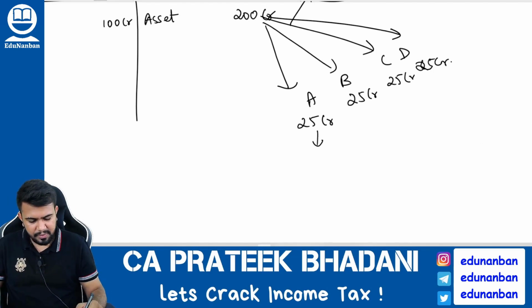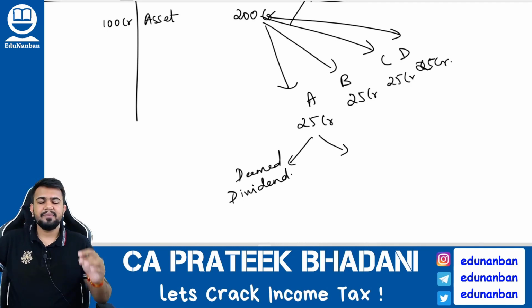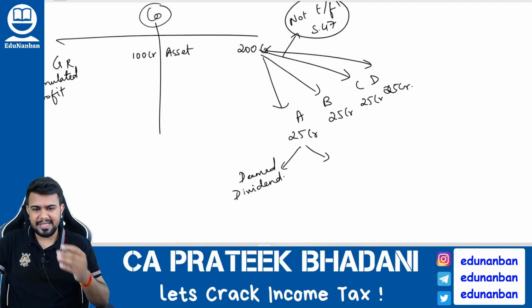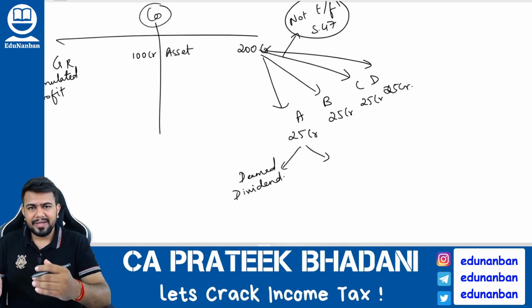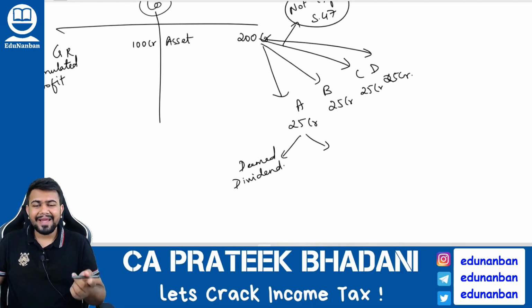the shareholder has to pay two types of tax. First is what? Deemed dividend. Deemed dividend we will learn in the income from other sources chapter. There also I will tell you the same point, that when a company is giving its assets to the shareholder on liquidation, then to the extent of accumulated profit, the distribution will be called deemed dividend.